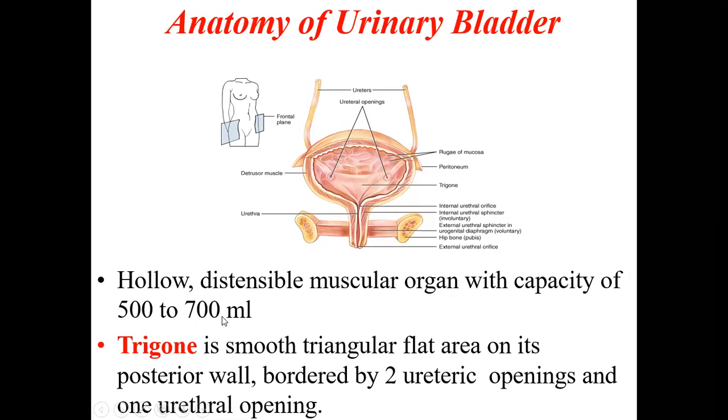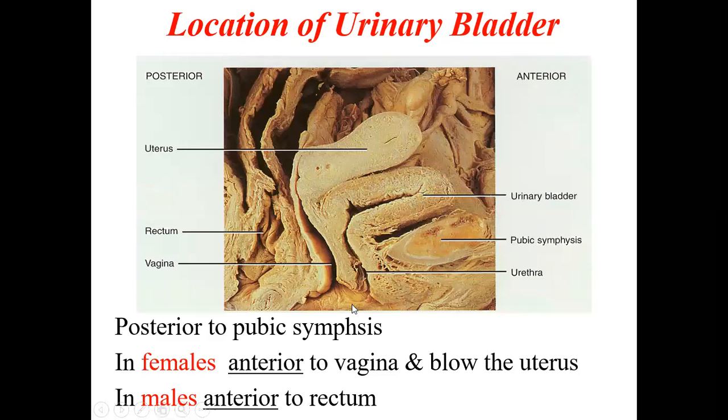Then there is a smooth triangular area called the trigone, where the two ureters open on the top and below is the urethra. In between these three openings, the posterior wall is smooth. This smooth triangular flat area is called the trigone. It is bordered by two ureters on the top, and below we have the one urethral opening. Between the ureters and the urethra, this triangular area is called the trigone because it looks like a triangle.